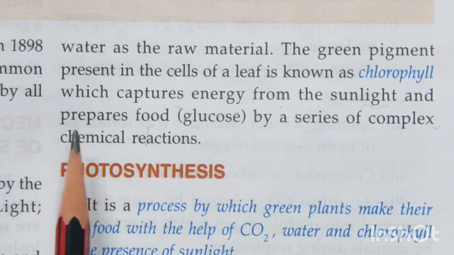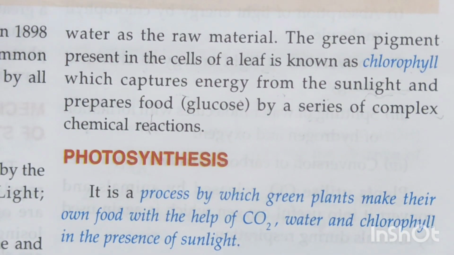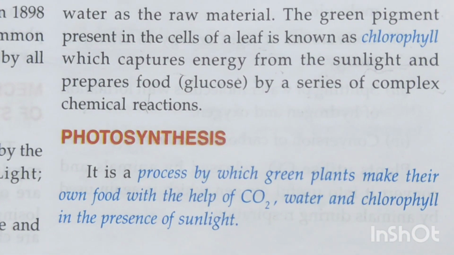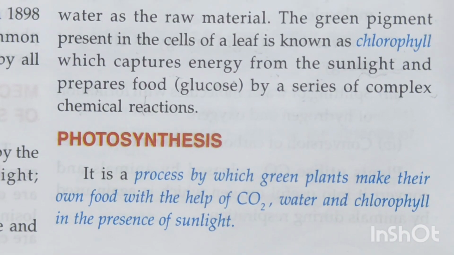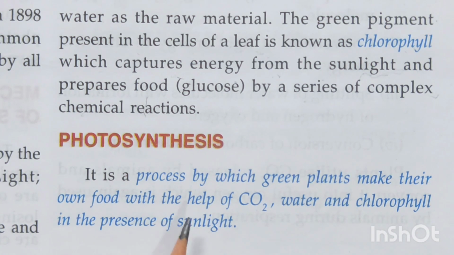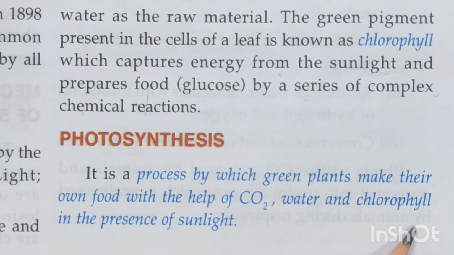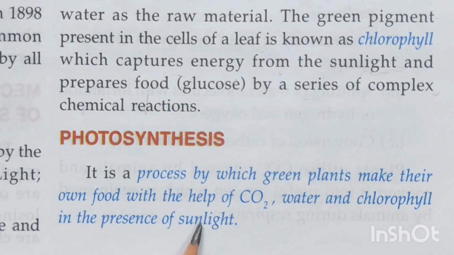And this takes place by a series of chemical reactions. Now let's see what is the definition of photosynthesis. In your books it is written in pink. It is a process by which green plants make their own food with the help of carbon dioxide, water, and chlorophyll in the presence of sunlight.